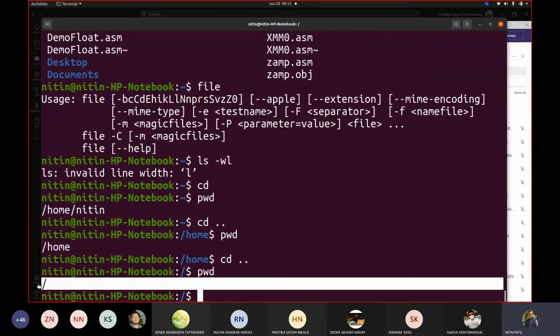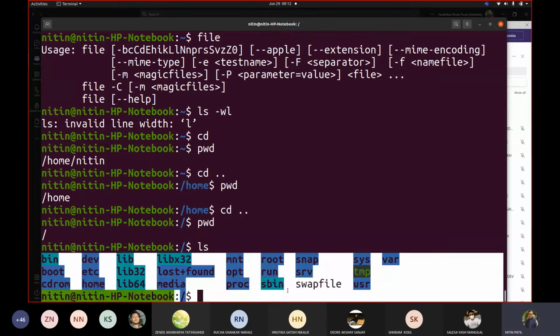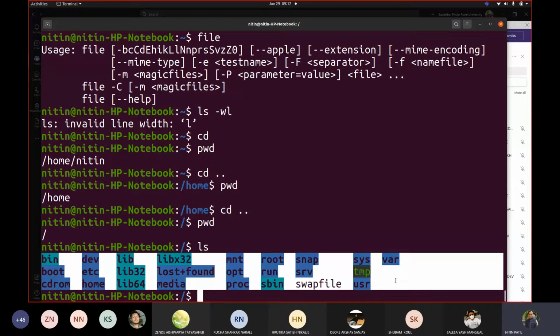This slash is your root directory. That means your c:// on Windows. It is kind of this. So you are at root. So if I write ls, I do see now all of these. This is a directory structure followed by a Linux operating system. So each specific one would be created by the operating system.